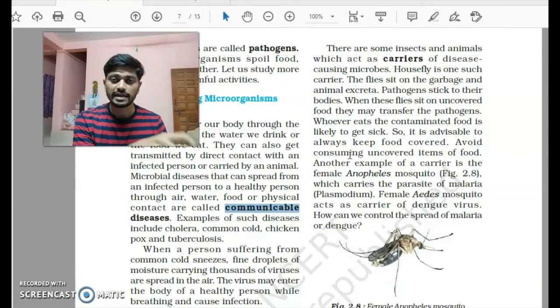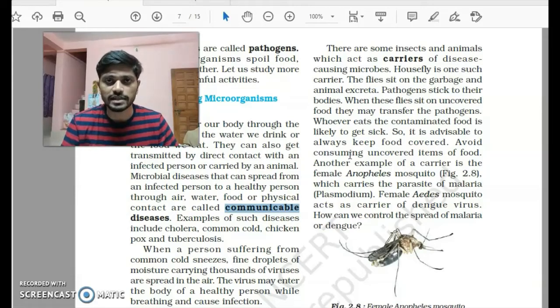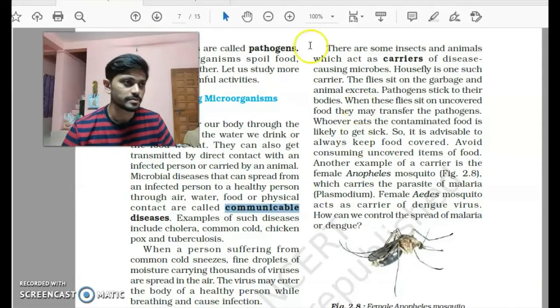If there is a patient affected by this disease, the germs from the excreta of that patient get attached to this mosquito or housefly, and when they fly and sit over food or drinking water, and if you ingest them, you are likely to get contaminated because of this virus. So we usually ask everyone to close the food. Food should not be left open. We usually clean our water storage areas regularly so that this type of spreading of diseases does not happen.